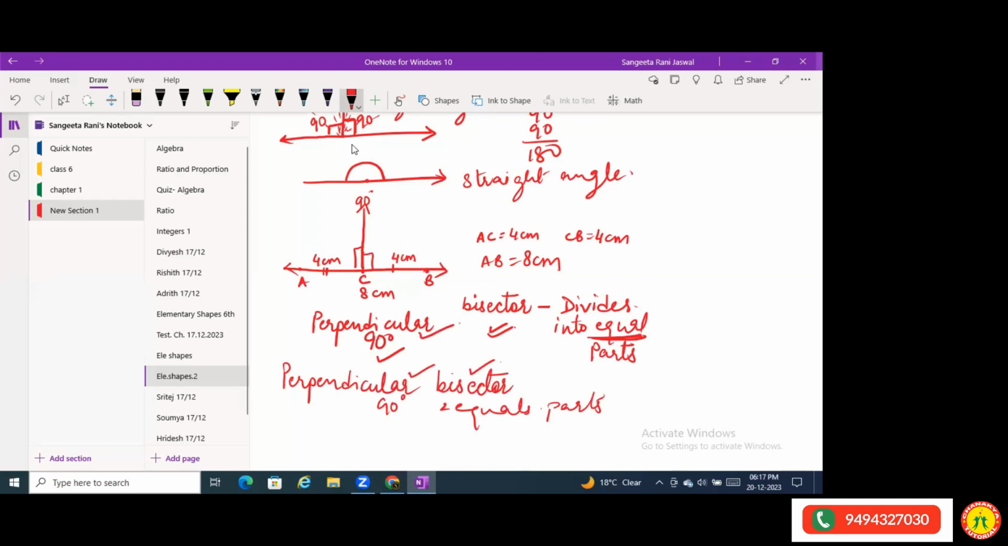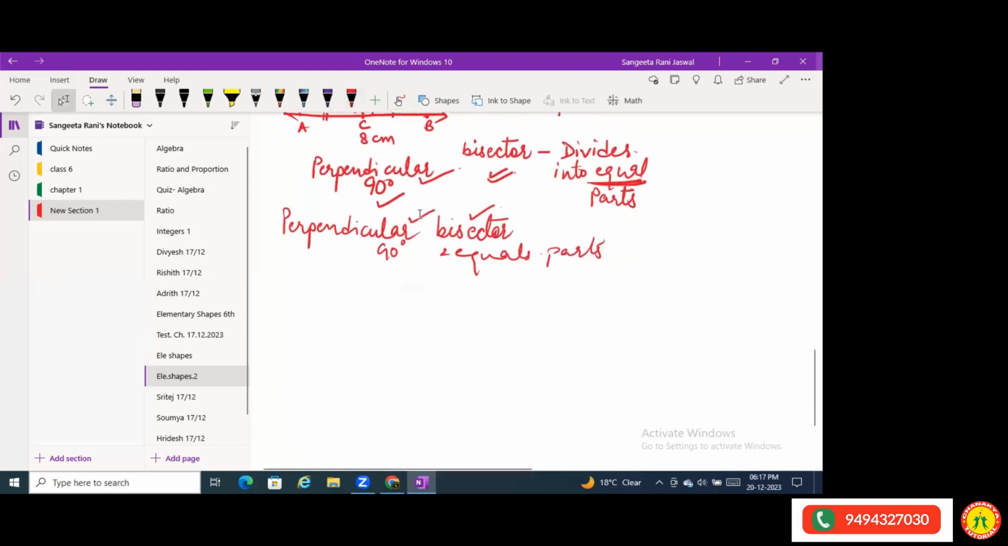Perpendicular means making a 90-degree angle with the baseline. This was about right angles. For right angles, we studied three things. Right angle is 90 degrees. A right angle is called perpendicular also with the baseline. It is called a perpendicular bisector also if it divides the baseline into two equal parts. Okay, now moving further.